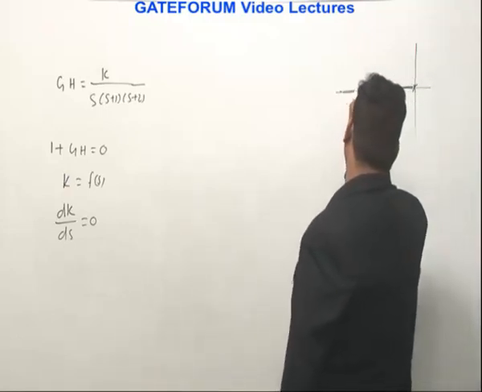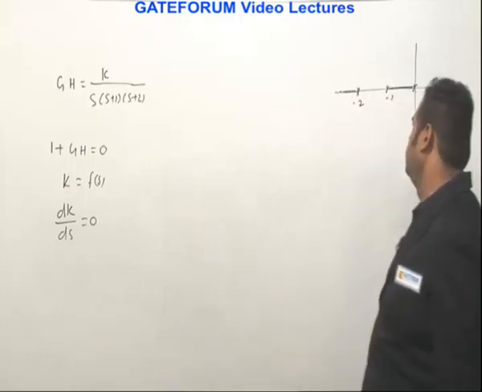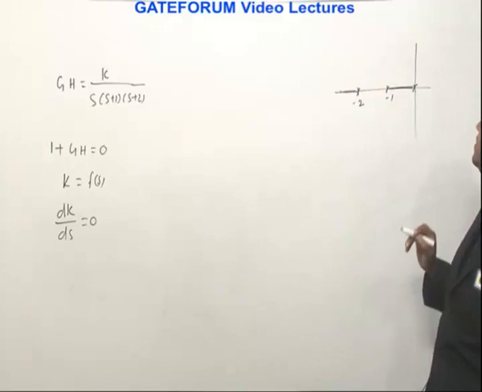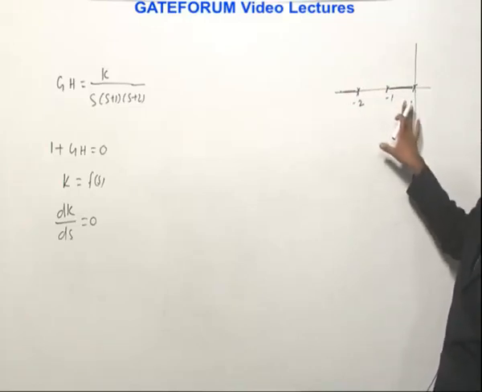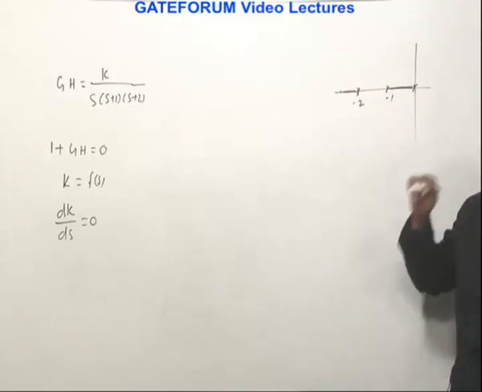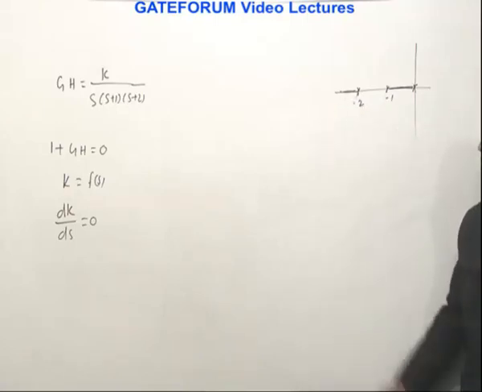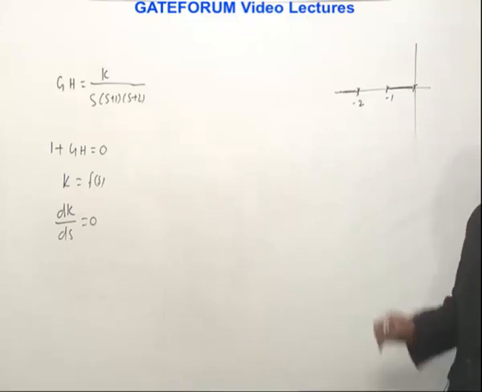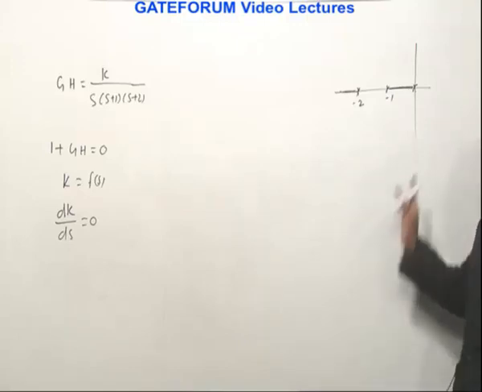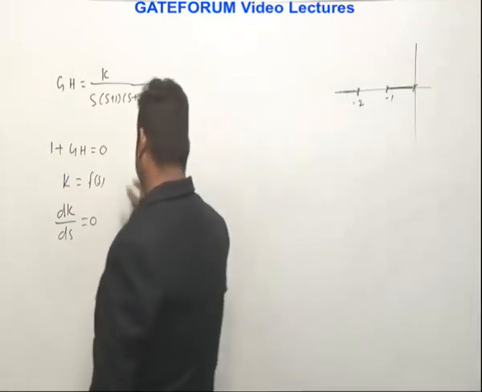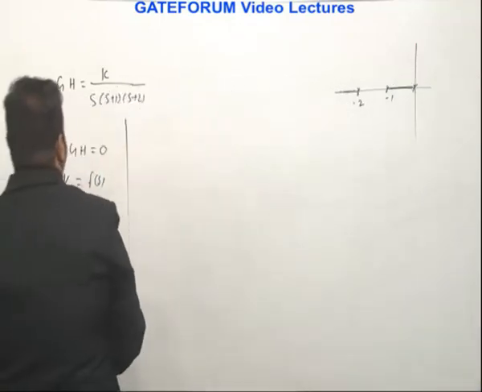Can I say this is? Yes, because with respect to this, there are 3 poles. Can this be? No. So the root locus branches are this, right? And the breakpoint must exist on the root locus branches. So it could be in this region or in this region. Because when you solve the equations, we will get multiple roots, and to eliminate the invalid roots, we have to use these concepts. Okay, so as I said, let's first find 1 plus GH equal to 0.